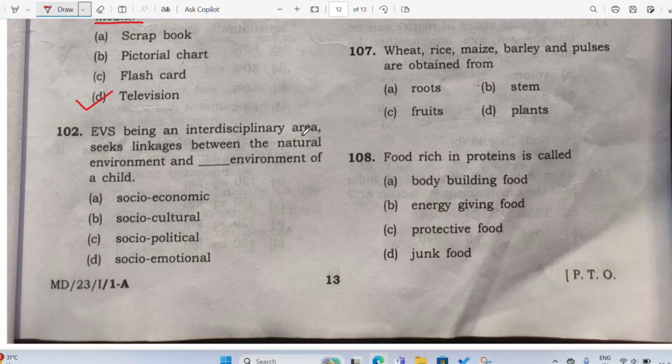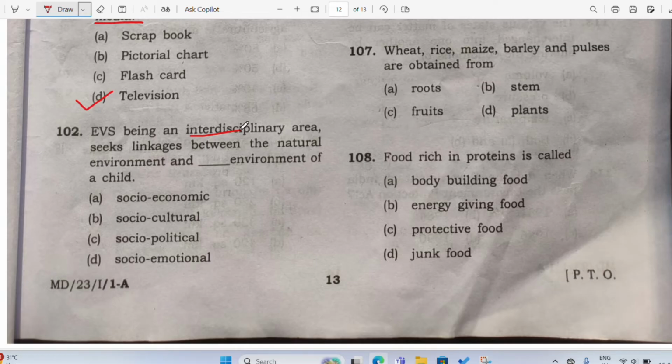EVS being an interdisciplinary area seeks linkages between the natural environment and the playing environment of the child. So we believe that environmental studies is interdisciplinary, which means we have everything in environmental studies. We have science, we have maths, we have social science, we have history, geography, biology, physics, then chemistry.